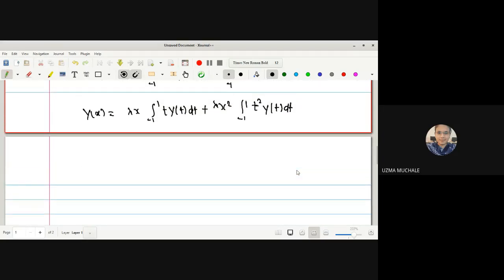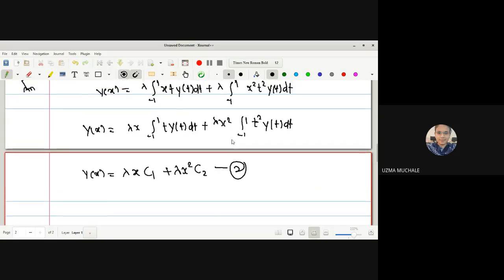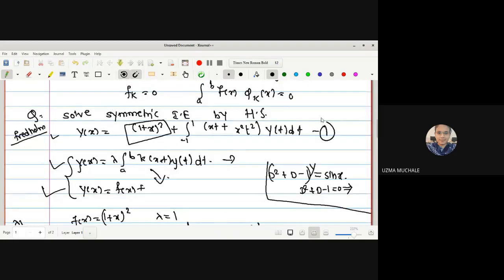The same method that we have done for the Fredholm integral equation in the non-homogeneous case, where we solved it using the symmetric kernel, whatever method we have done initially, we have to follow the same procedure. So y of x is equal to lambda x, the value of this term we can keep as c1, plus lambda x square, this is what our c2. The value of this integration is c2. Let me name it as equation number 2. The given equation we will name as equation 1.